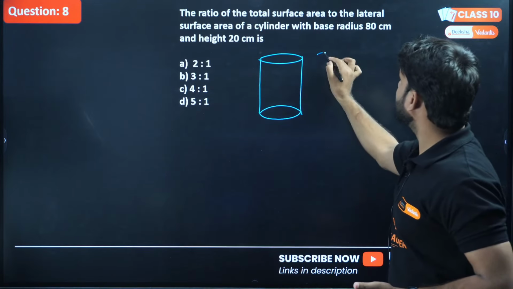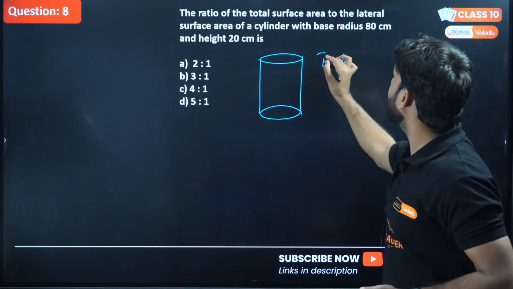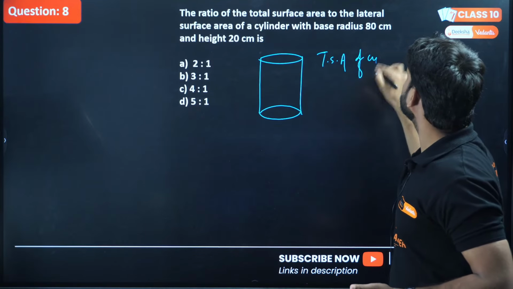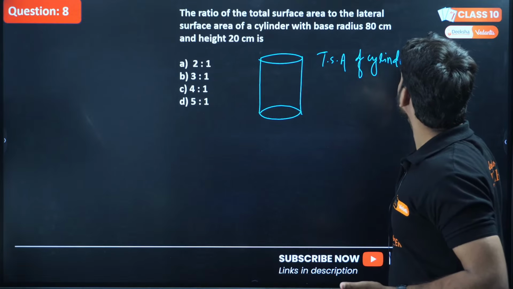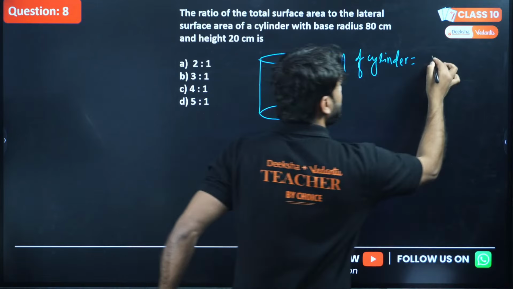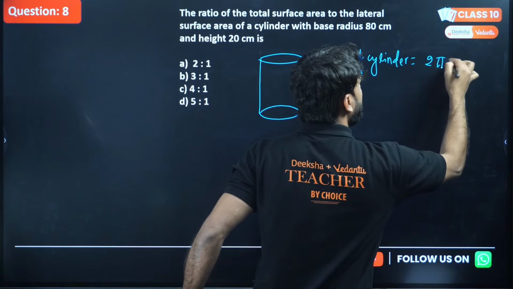Okay, so the total surface area, TSA, of a cylinder is, do you know the formula? Total surface area of a cylinder is 2πr(r + h), right? And for the lateral surface area, I have already told you, we consider only the boundary, only the wall of the cylinder, and the area of the wall is 2πrh. I hope you have understood.